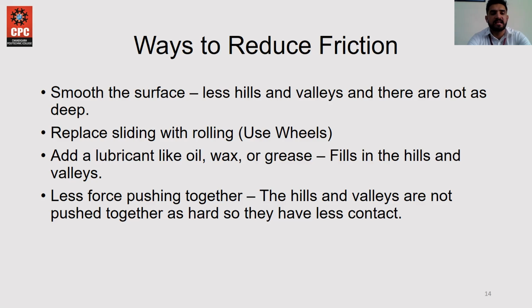The third is to add a lubricant: oil, wax, and grease. You can take an example from civil engineering, where we use a mixer for casting a slab. We are putting a huge amount of weight in that mixer to mix the material and then forward it to the casting side.